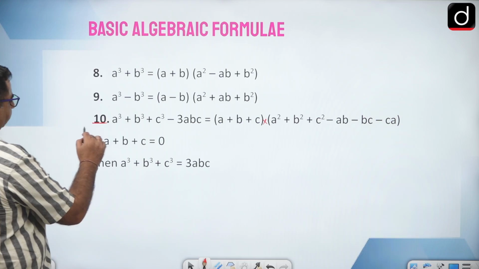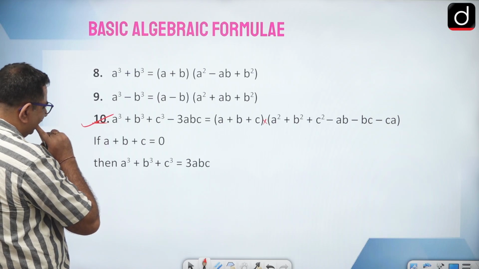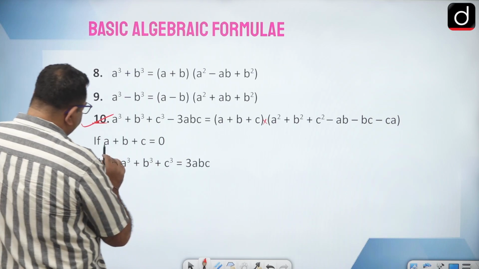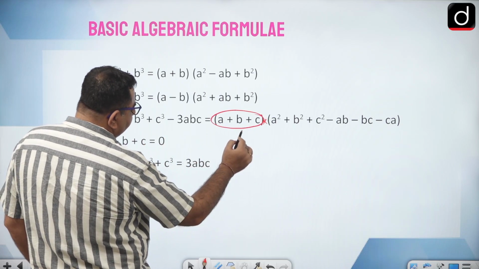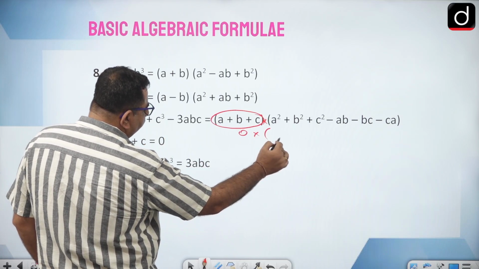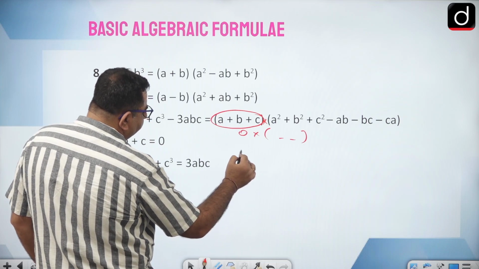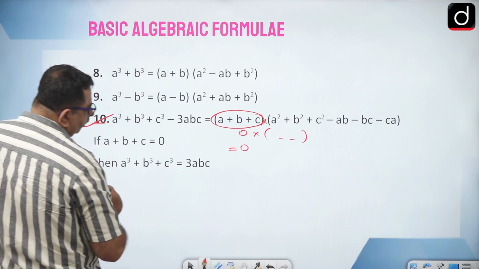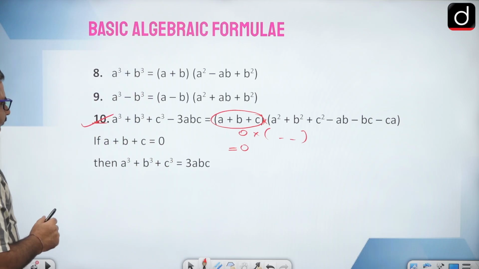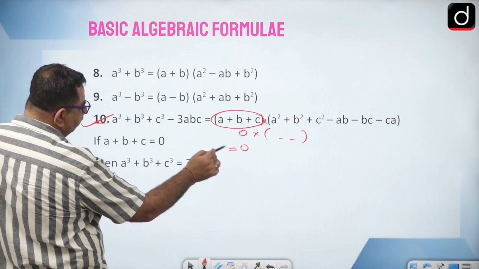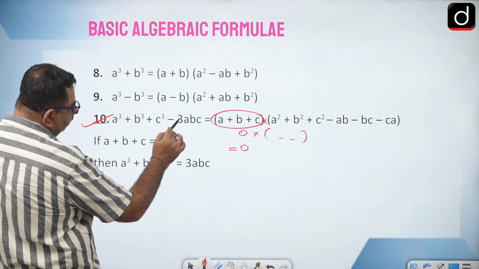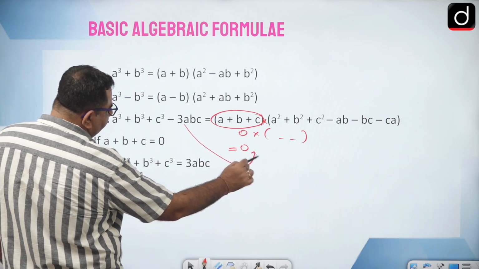Now in this formula 10, if this a plus b plus c is 0, so if this expression is 0, then 0 into something finally will be 0. So can I say a cube plus b cube plus c cube minus 3abc is 0? So this 3abc we can take to that side.